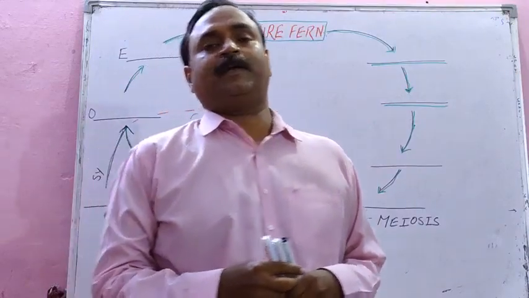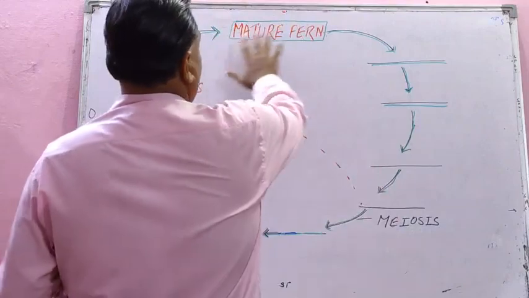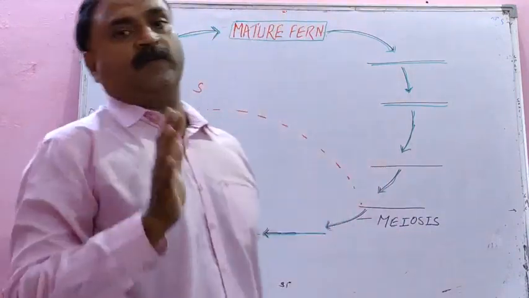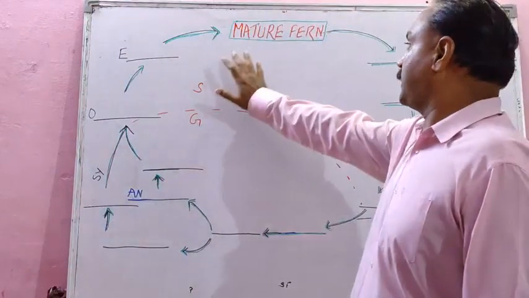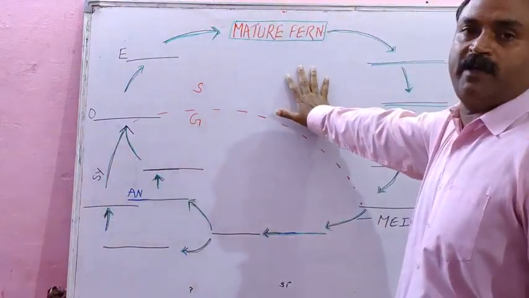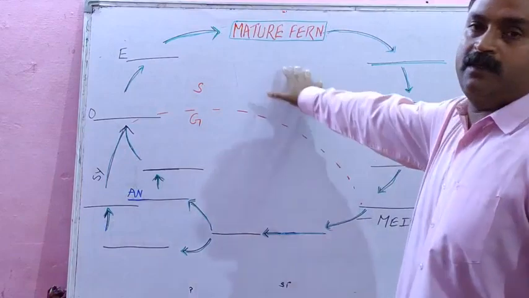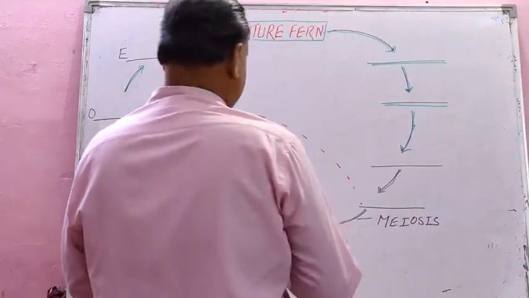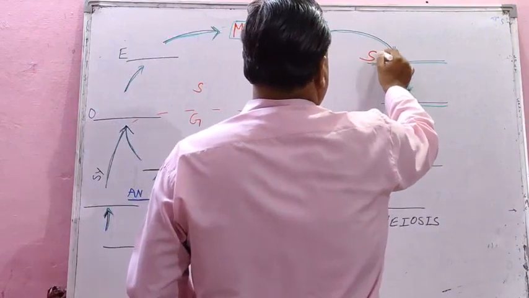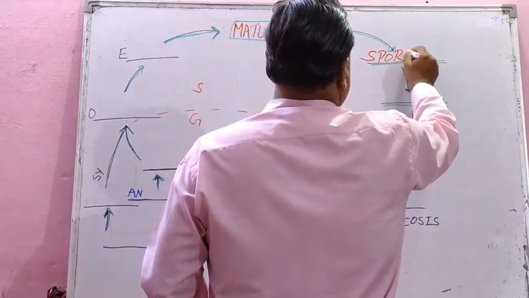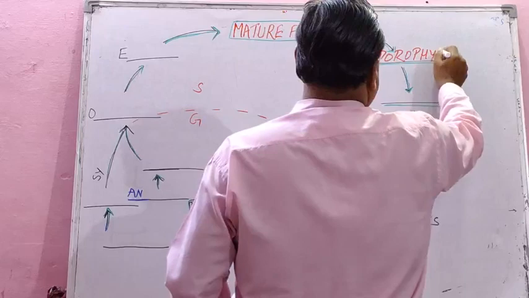Children, we are on the classification of pteridophyte, and as per your course, fern is the best popular example in the life cycle of pteridophyte: the mature fern. So let us start. First, this mature fern body has sporophyll. Sporophyll means leaves bearing spores.